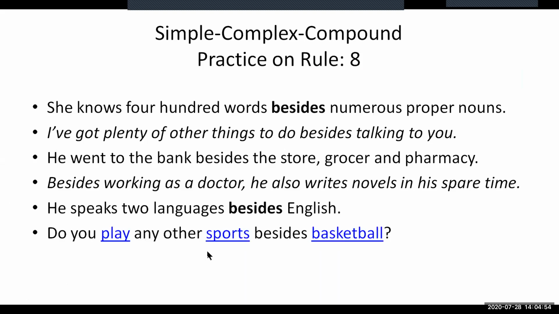The last here, "Do you play any other sports besides basketball?" This statement is in simple form, and please make it complex and compound. As you see, the last one is an interrogative sentence. Don't be scared of an interrogative sentence being found in changing sentences like simple, complex, and compound. Rather, think it quite normal and start changing this sentence.